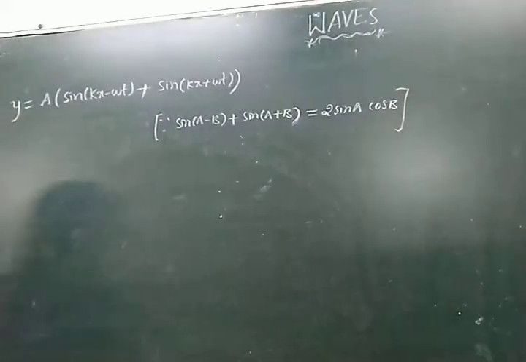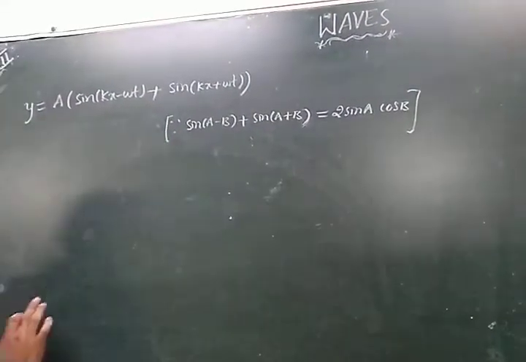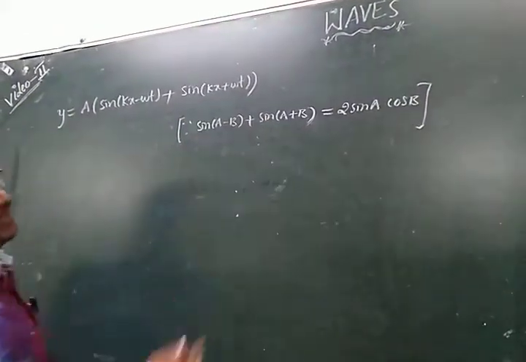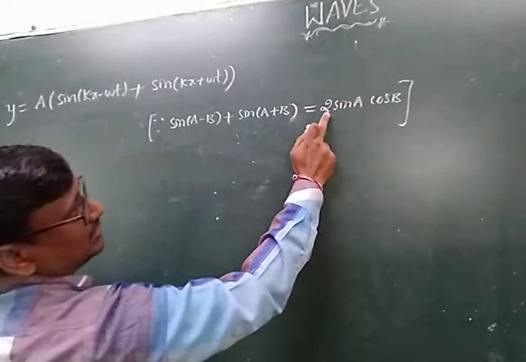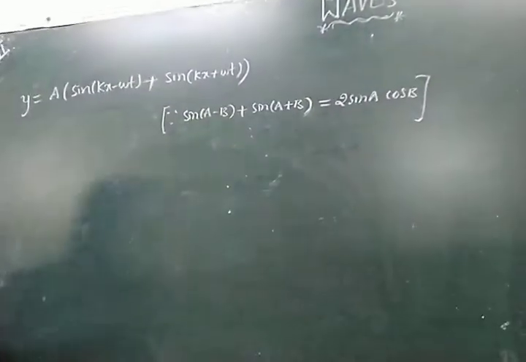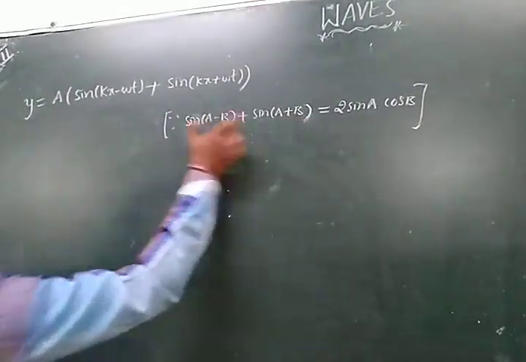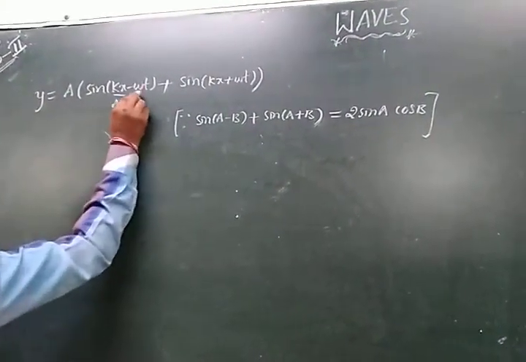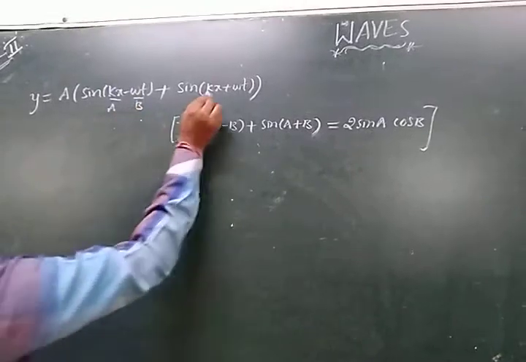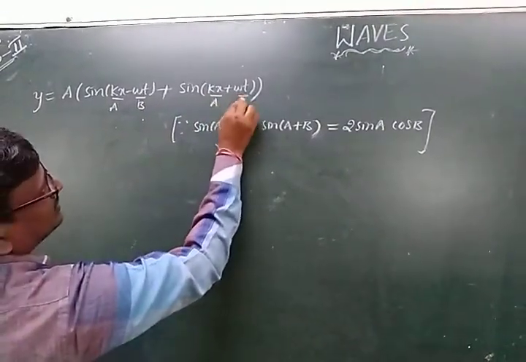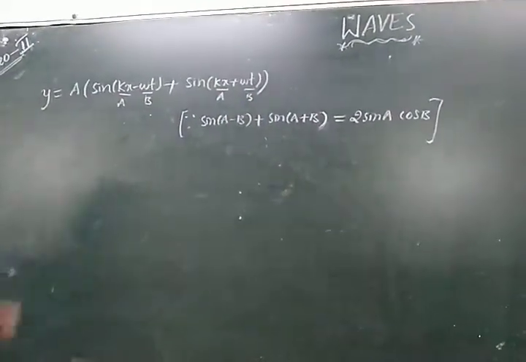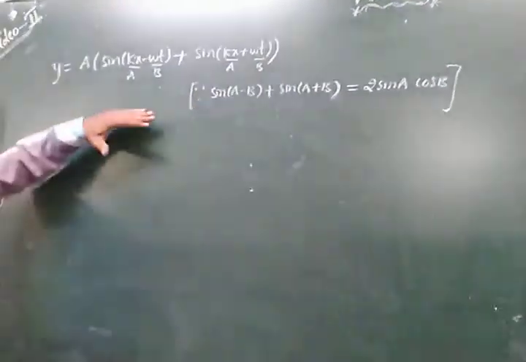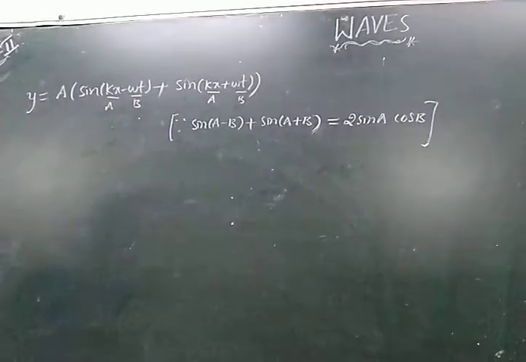This is an important formula here. We can apply this principle here: kx is considered a and omega t is considered b. Observing sin(a minus b) plus sin(a plus b), we can write 2 sin a cos b.